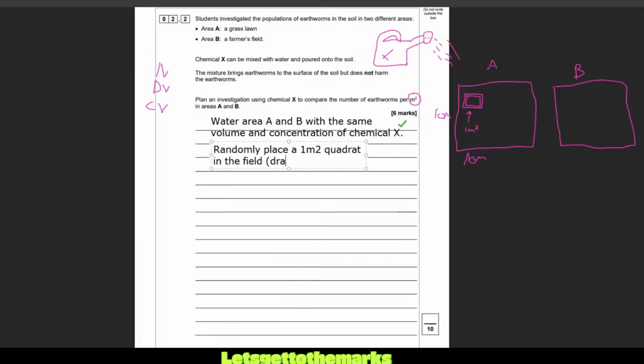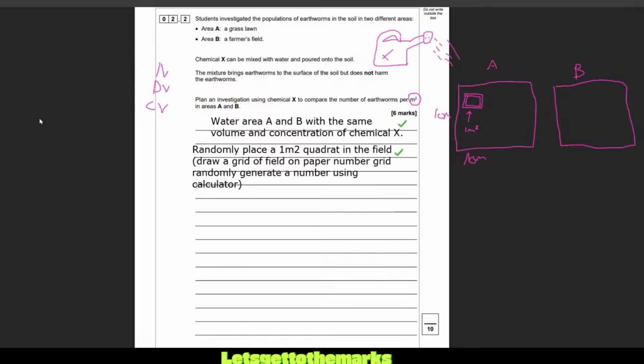So if you want to know the extra details, draw a grid of the field on paper, randomly number the grid, and then randomly generate a number. You know, on your scientific calculator, you could say using calculator. Or you can do that by pulling pieces of paper out of a hat with numbers written on them. That is random as well. Whatever. That's how you decide where you're going to place the quadrat randomly. So that's going to get you a mark.